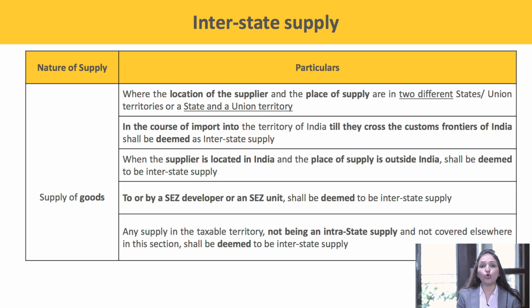Supplies to or by an SEZ unit or developer shall also be covered under interstate supply of goods or services, and any other transaction not falling anywhere will also be covered in the interstate supply of goods or services.